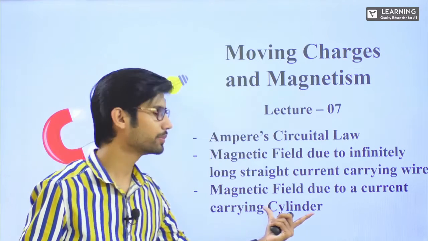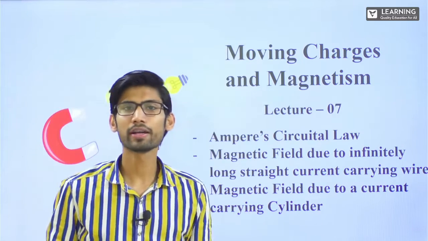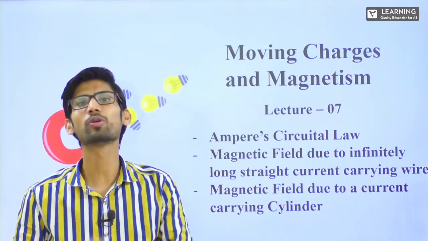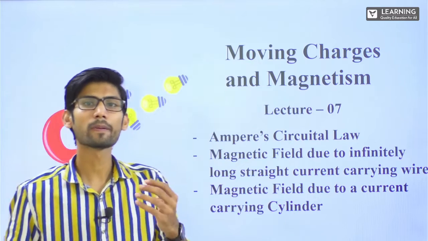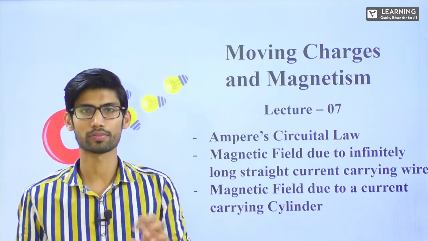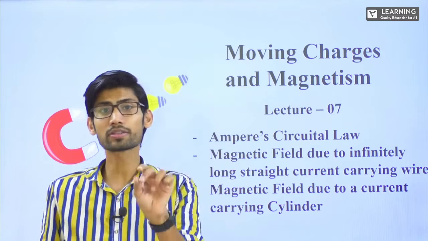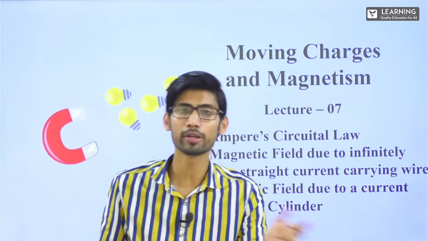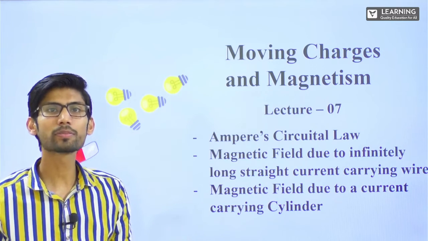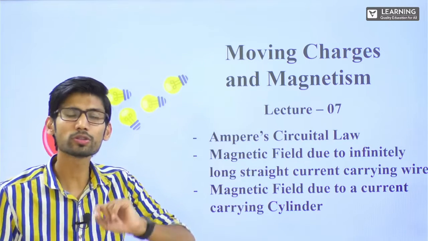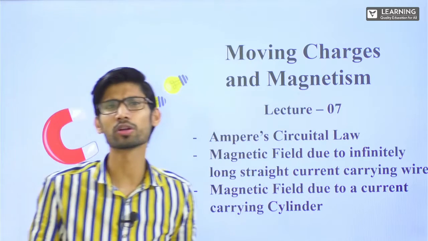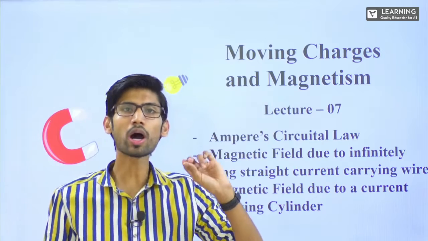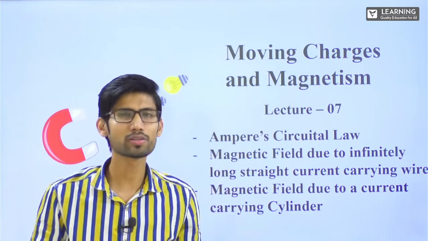In this we'll be talking about two different cases, where in the first case the current will be at the surface of the cylinder. Inside there will be no current. Second, the current will be distributed throughout the cross section of that cylinder. In that also there will be different cases. One case will be distributed uniformly, second will be distributed non-uniformly. In non-uniform distribution, again many ways are possible, right? We will be discussing one case of non-uniformly distributed, so that you will know how to do this kind of problem, and rest you can do on your own.